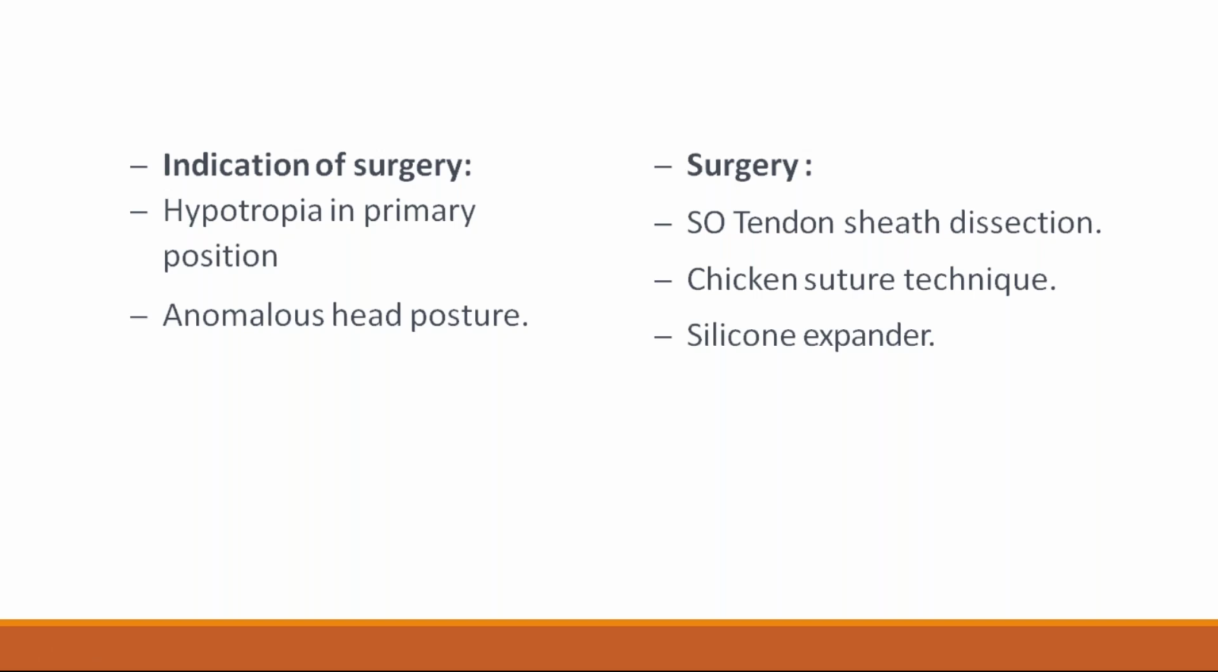Indications for surgery: hypertropia in primary position and anomalous head posture. Surgeries include the chicken suture technique, silicone expanders, and superior oblique tendon sheath dissection. These are the surgeries for Brown syndrome: superior oblique tendon sheath dissection, chicken suture technique, or silicone expander.